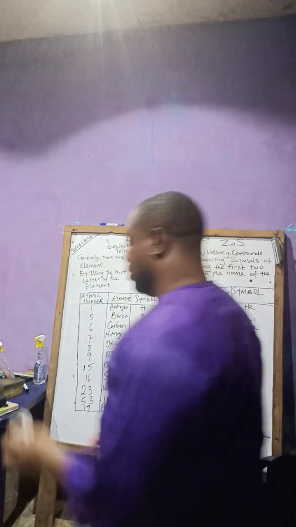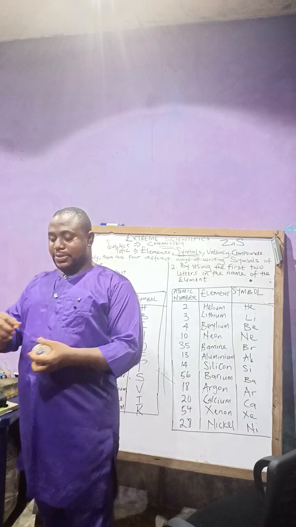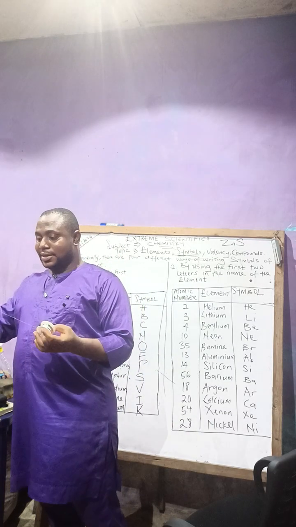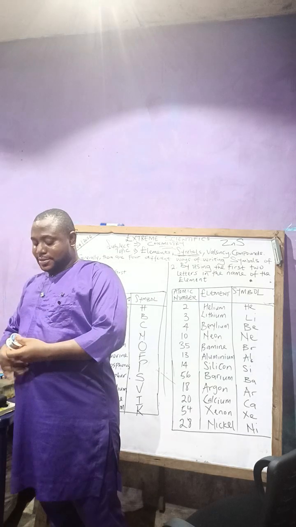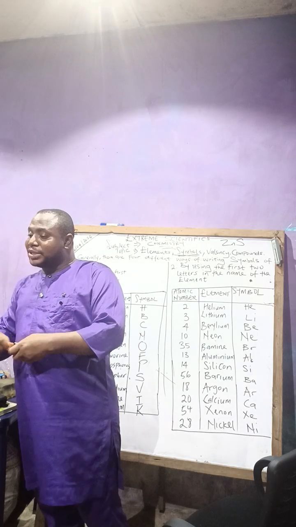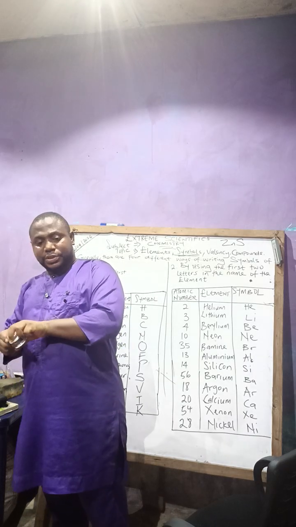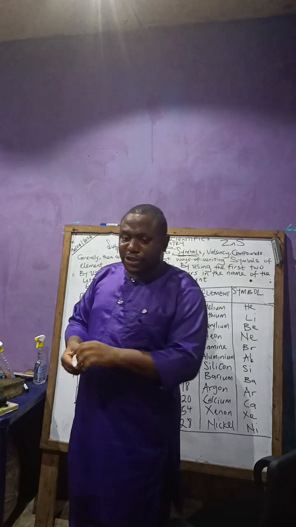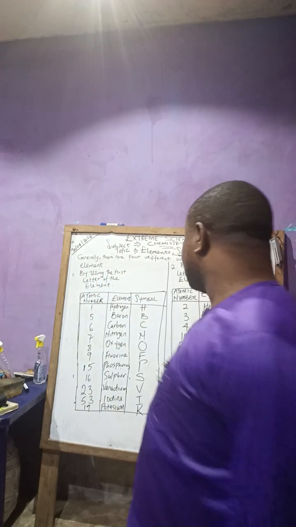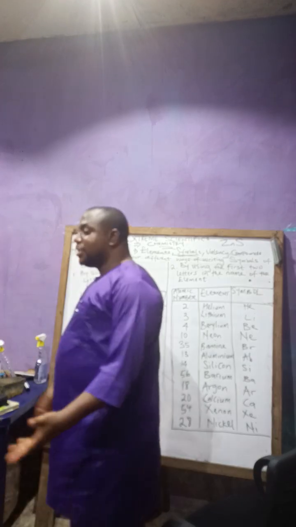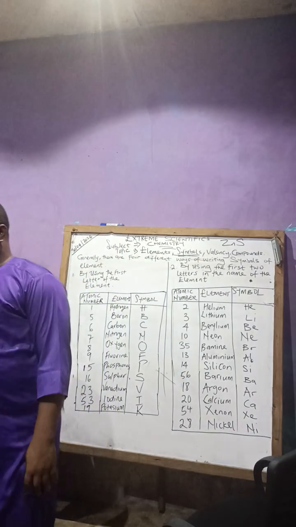Look at this one now. This is lead. We use it to solder; it is called soldering lead. So all this that I'm teaching you, there are things you see every day, but you do not know what they are. Do you understand what I'm saying? Yes, sir. So nickel, you see it in your iron.